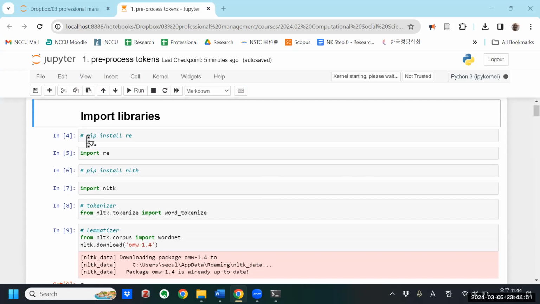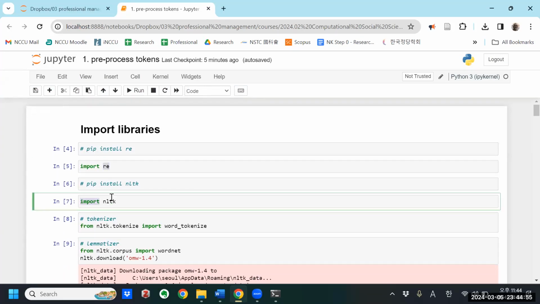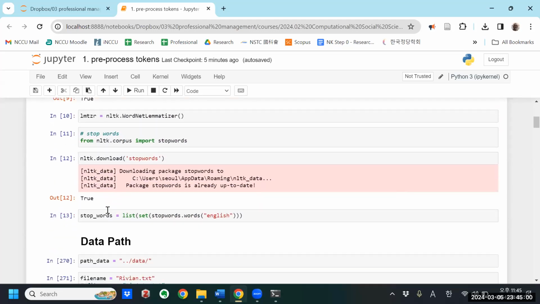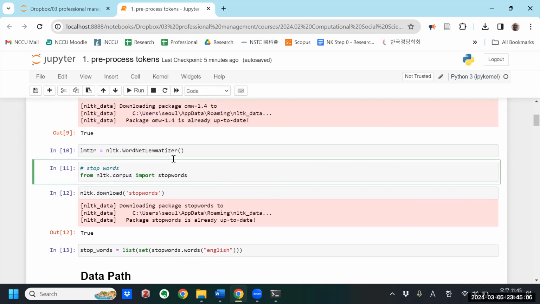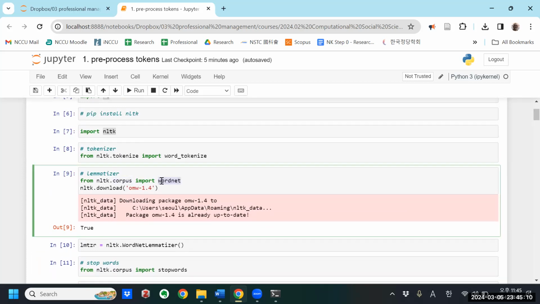So I'm going to start by importing some libraries. I'm going to need the re library, the NLTK library, and some libraries within the NLTK, such as corpus, lemmatizer, WordNet.